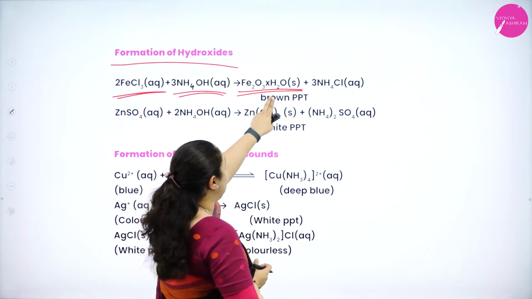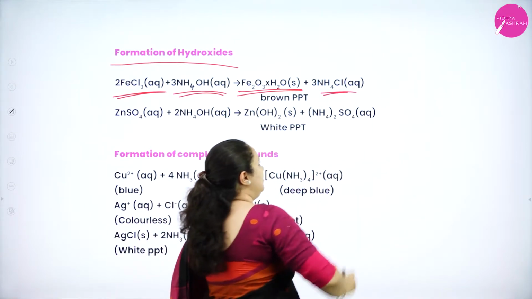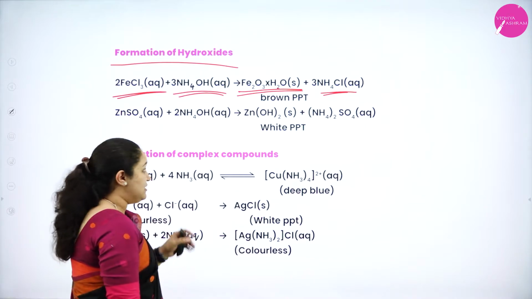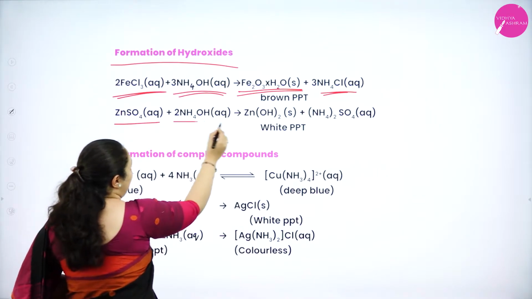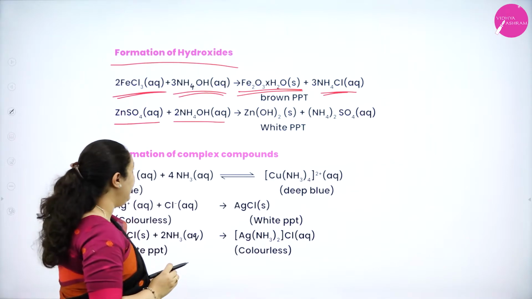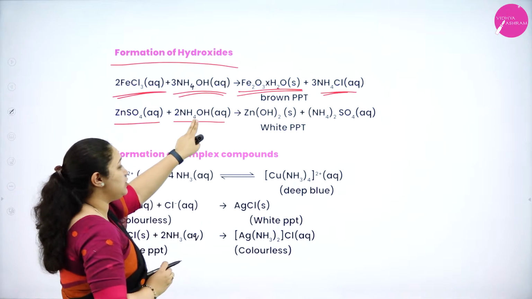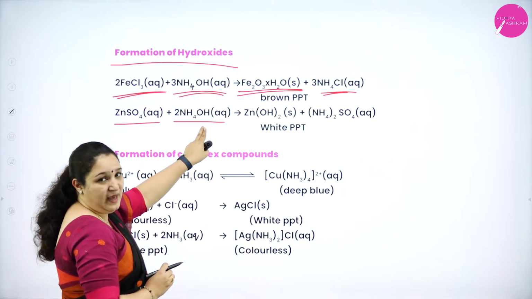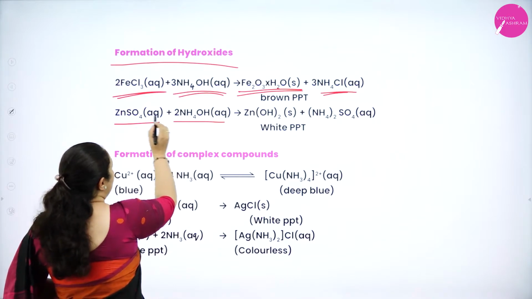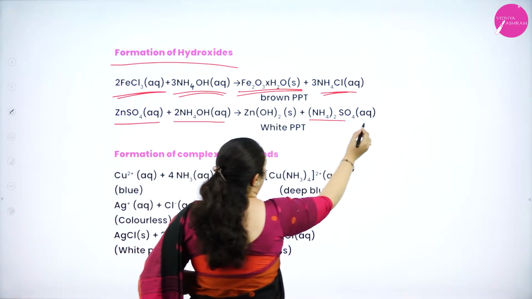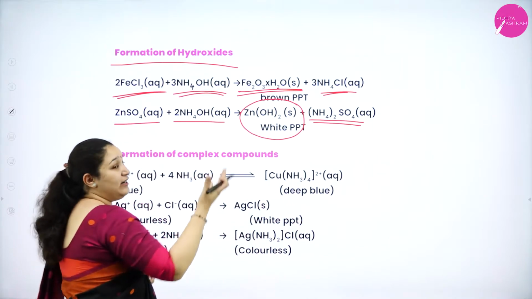Okay, so we'll get a hydrated metal oxide and we'll get ammonium chloride. Similarly, you can see when zinc sulfate was taken and ammonium hydroxide was added, both are aqueous solutions: zinc sulfate aqueous solution and ammonium hydroxide aqueous solution. When both are mixed, what will be formed? Ammonium sulfate will be formed and a precipitate of metal hydroxide.